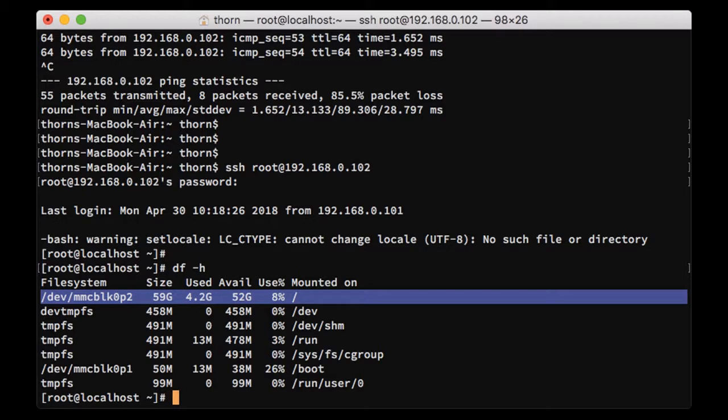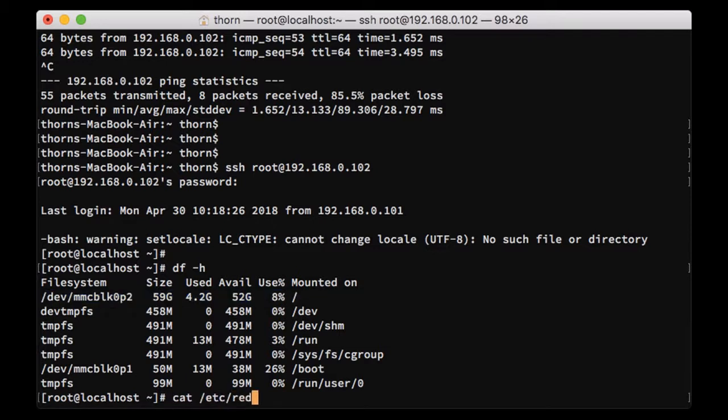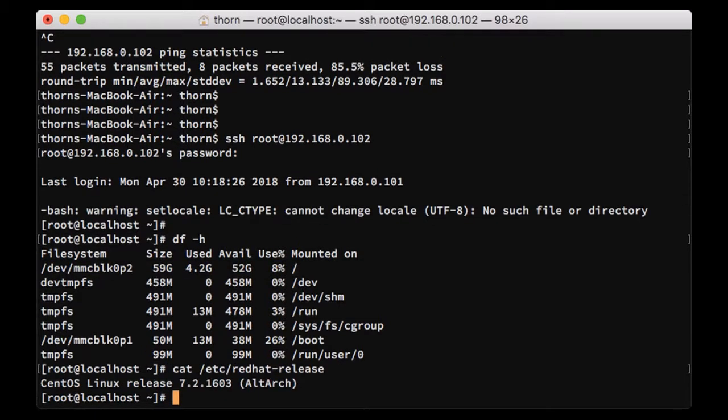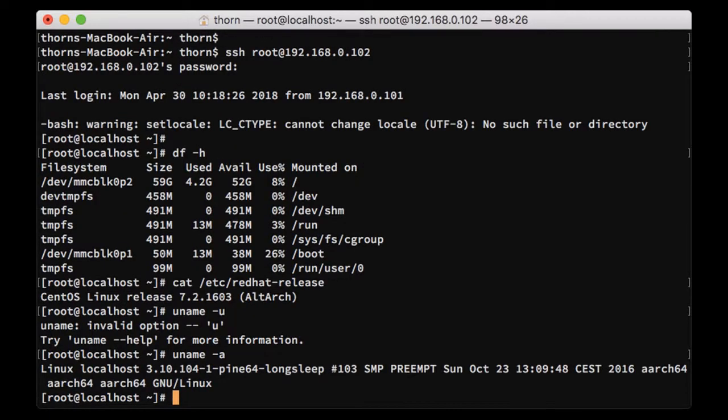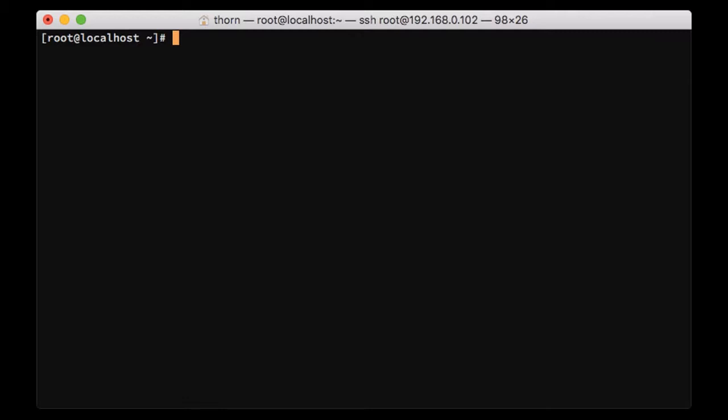And we have the CentOS operating system installed on our PINE64 board. It's CentOS 7 for ARM64 architecture. And now we need to adjust some system settings, like let's see if